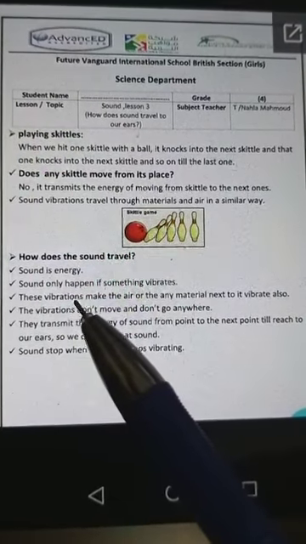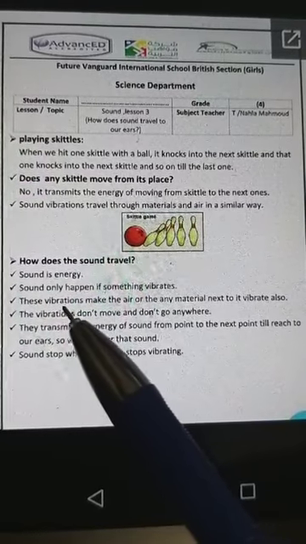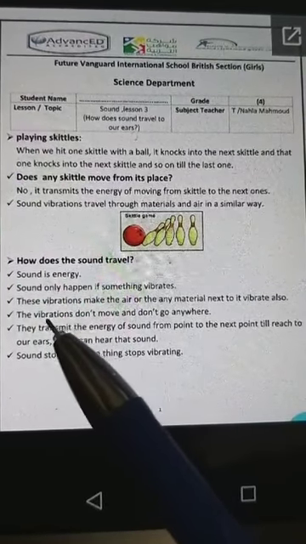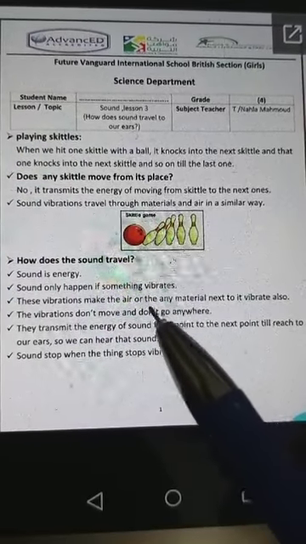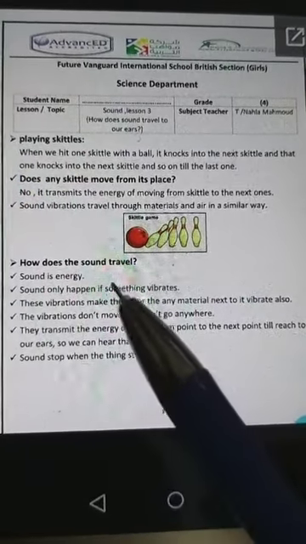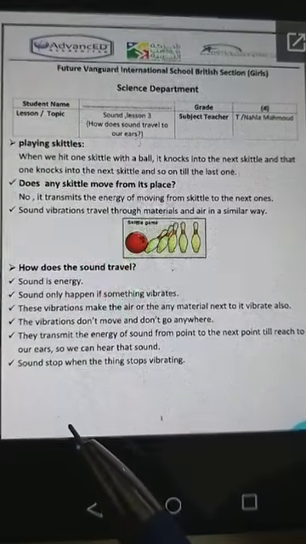When there are any vibrations, they make the air particles vibrate also, or make the material particles vibrate also.